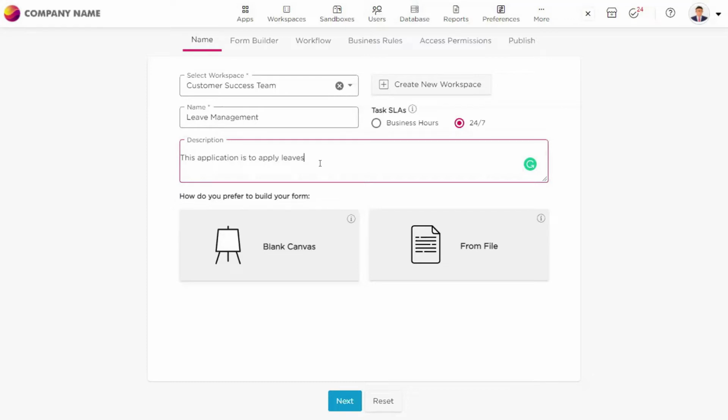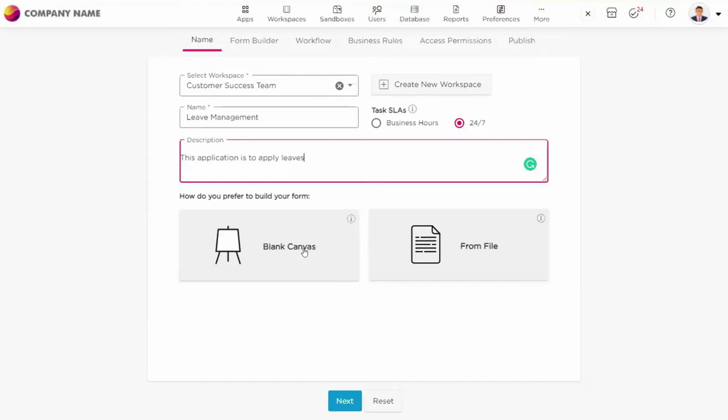So next, if you go further down, there is a blank canvas and there is an option to create a form from file as well. Let me explain about these options. So blank canvas is nothing but, in Quixy, I hope you know that in no-code platforms, whatever we try to do is just click of a button or drag and drop method. So this blank canvas empowers you to create an application from scratch.